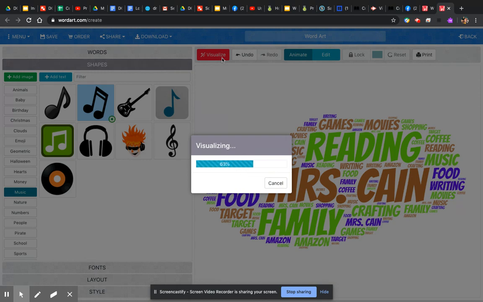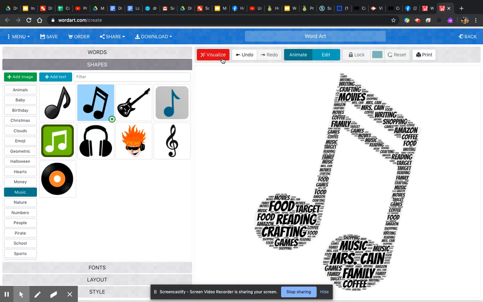And it's going to work for us here. And it's going to change some things, but it's going to leave the font the same, which I think is kind of cool. You know what? And maybe if I go back and I think, oh, Mrs. Kane really doesn't stand out there, I can adjust it.